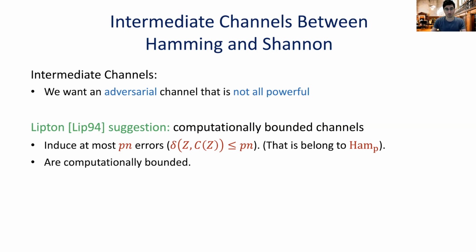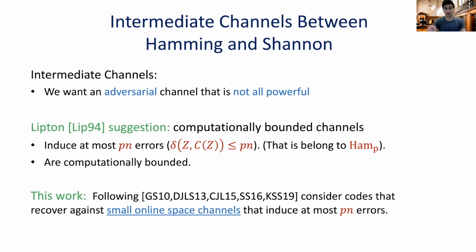Okay? In this work, we're going to consider codes that can recover or are good against small online space channels that can induce at most p errors. So we're still in this framework where the channel can induce at most, let's say, fraction p errors, and the adversary that is now responsible for inducing this error isn't all powerful, but is drawn from this online space channel.